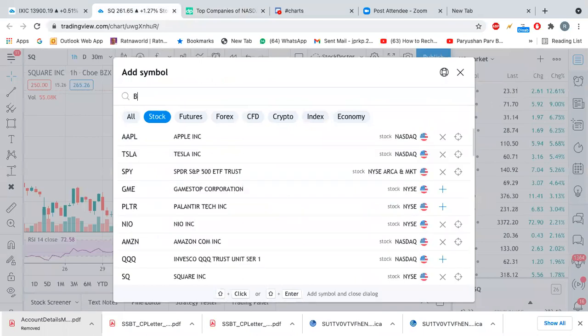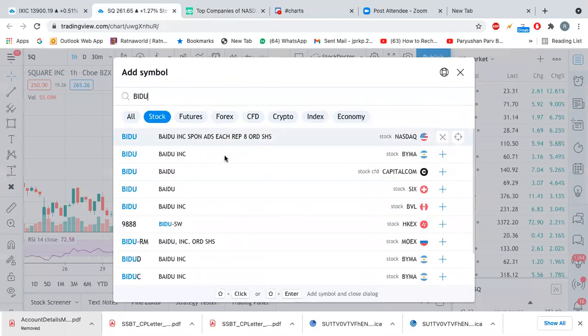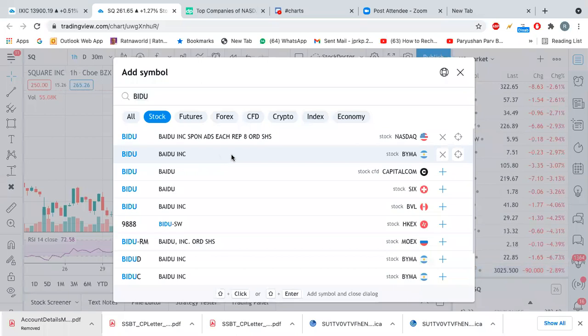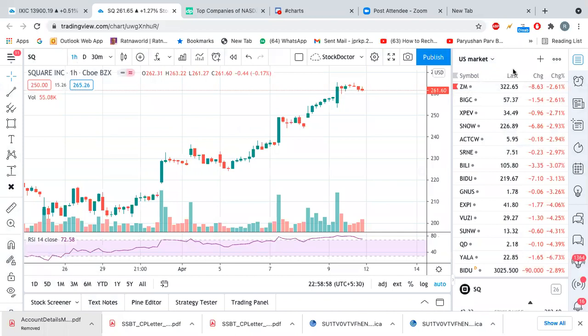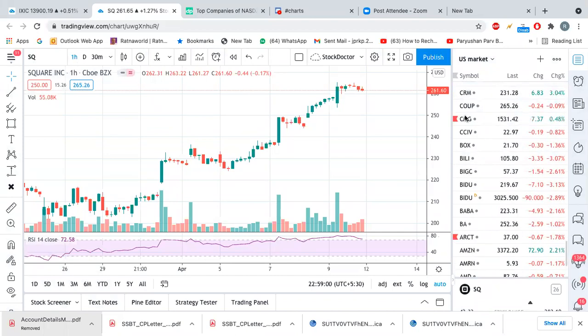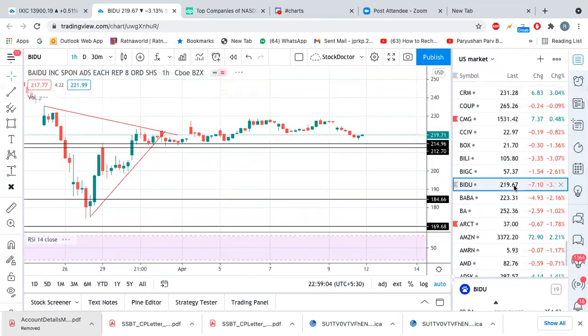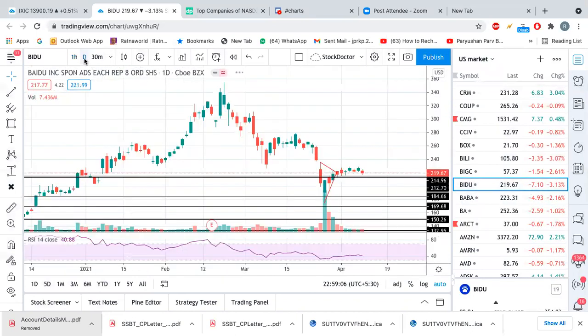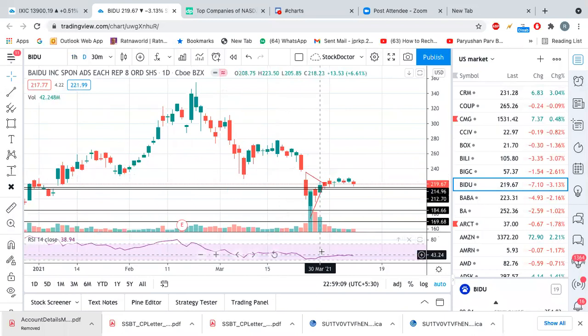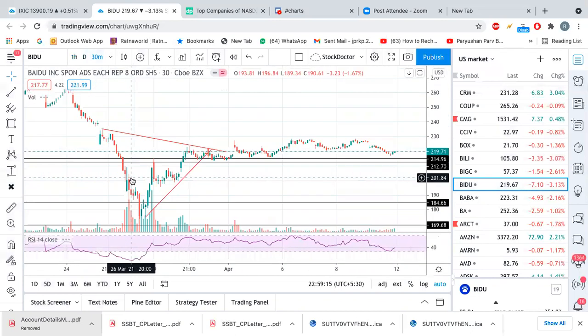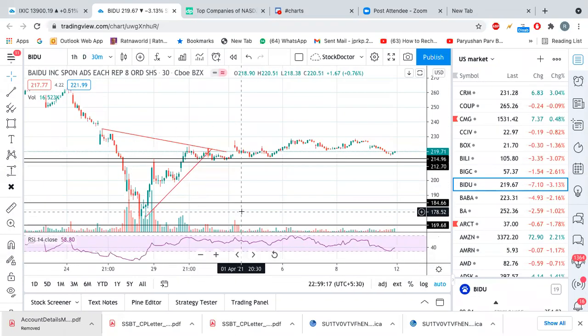If some of you have followed Baidu, when I mentioned Baidu, let's take a look at Baidu here quickly. When I mentioned Baidu, at that time it was oversold, and on the 30 minutes time frame,